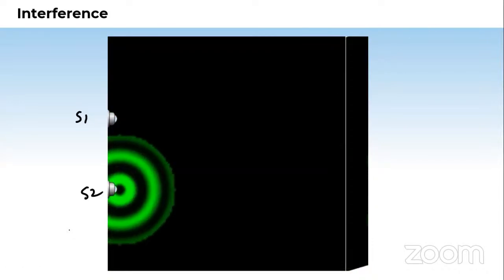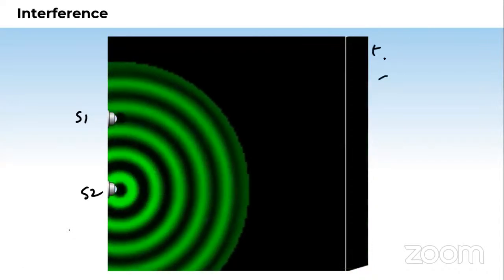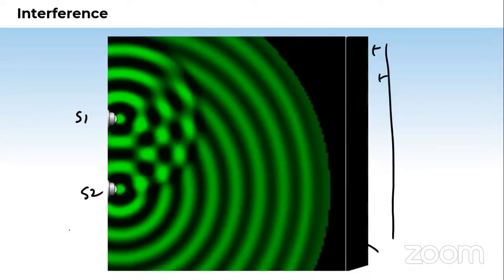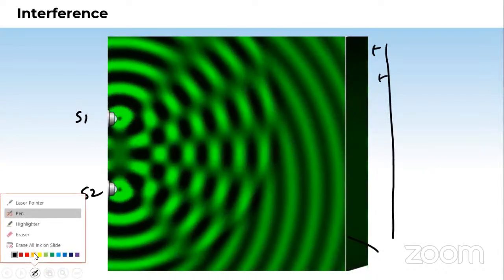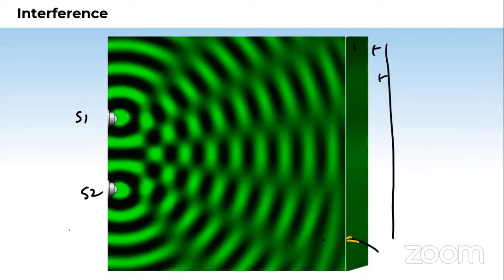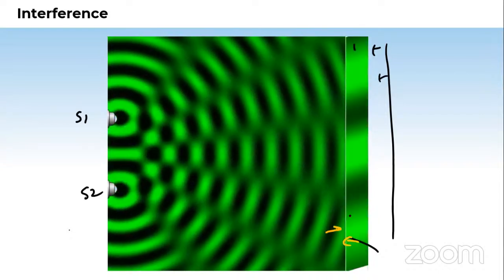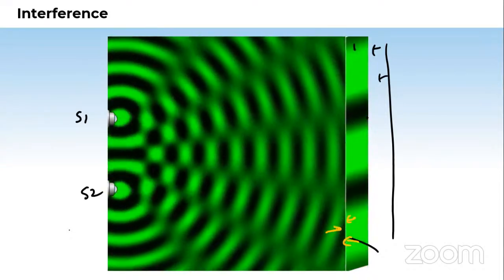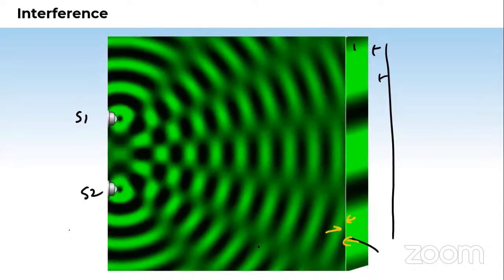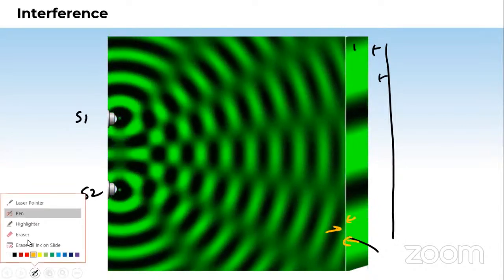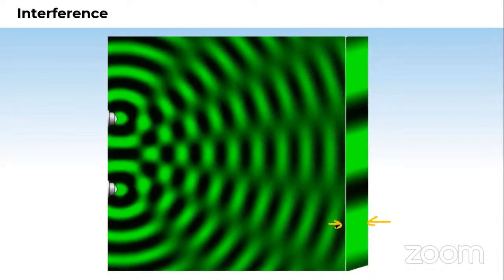See, this is a screen here. This straight line, this white color thing, is the screen. So see what happens on the screen. You can see the bands appearing on the screen. This complete thing is a screen.